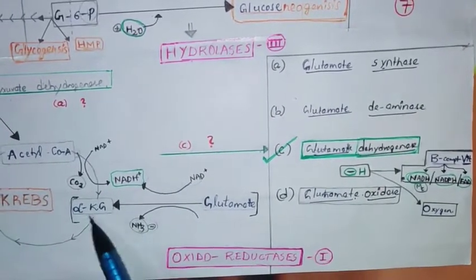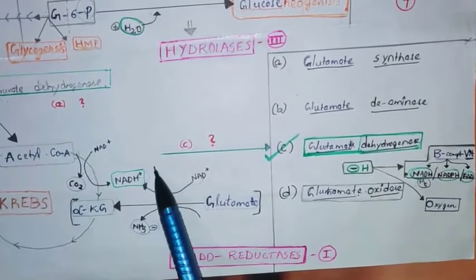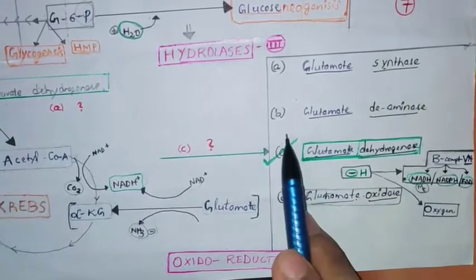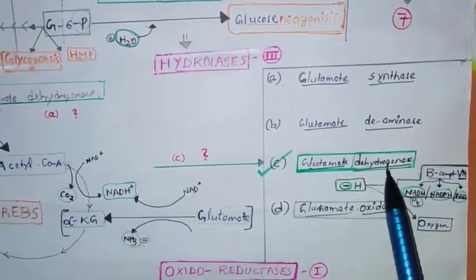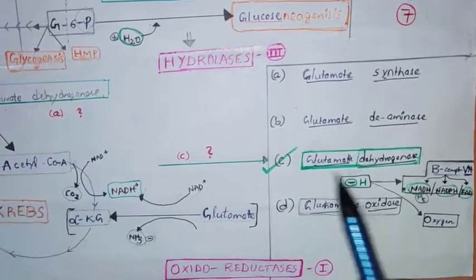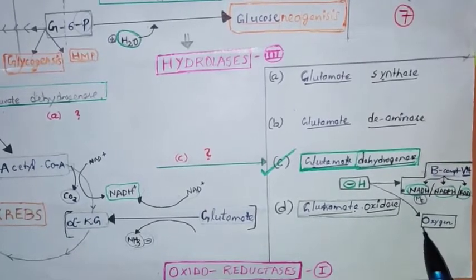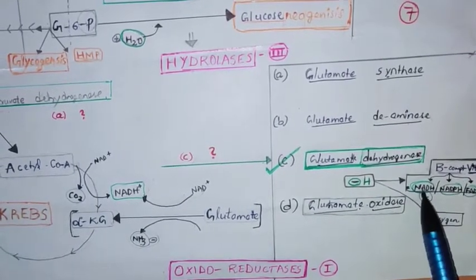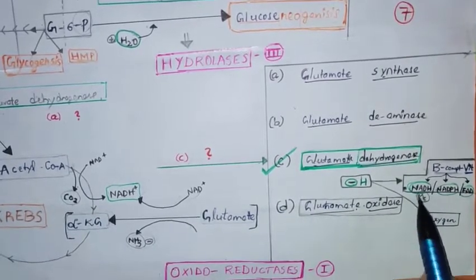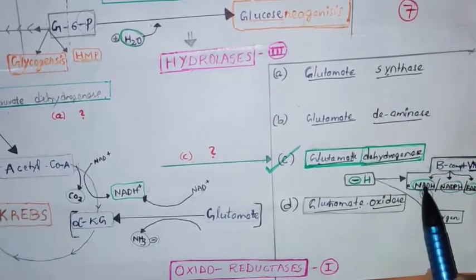Synthase: here alpha ketoglutarate is synthesized, but we should not consider that. We should only consider NADH. So glutamate dehydrogenase. What is the difference between dehydrogenase and oxidase? Both are removal of hydrogen only. But as I told you before, in dehydrogenase the acceptor is a B complex vitamin, while in oxidase the acceptor is oxygen. B complex vitamin components are NADH, NADPH, FADH. I have given individual examples of these three in the previous part 1 video. The most common is NADH.